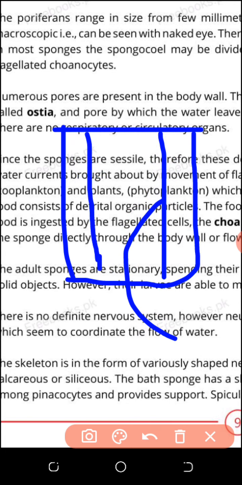Cycone is the example, spongilla is the example. Name of animal is cycone, spongilla. This inner wall is with the flagella. This is called conoderm. Flagella is present because it will vibrate so that food will be digested.